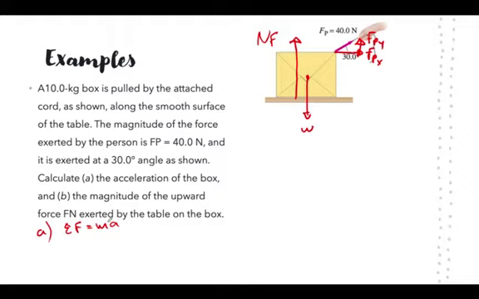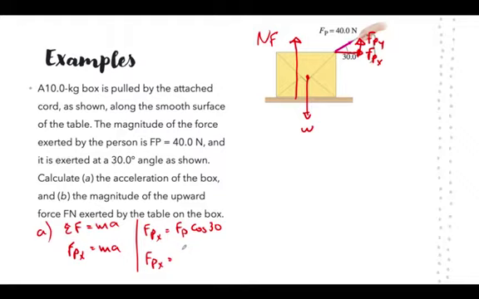Since we know that the box is moving horizontally, only the horizontal forces will create acceleration. So that means that Fpx is equal to mass times acceleration. Now, Fpx is the horizontal component of the 40 newton force. So using trigonometry and SOHCAHTOA, we can find out that Fpx is going to be equal to Fp cosine of 30.